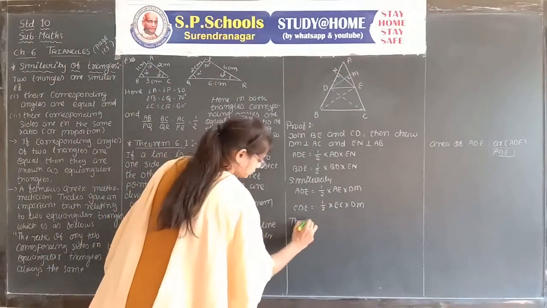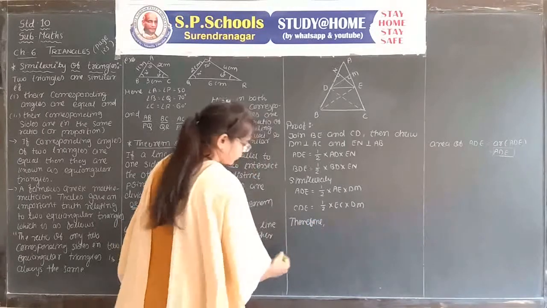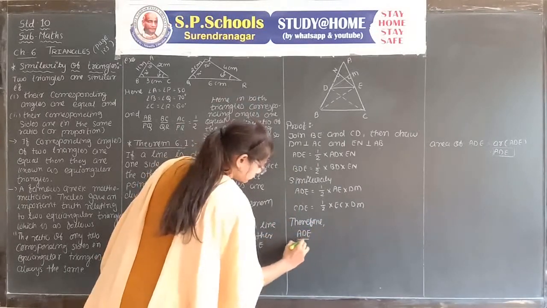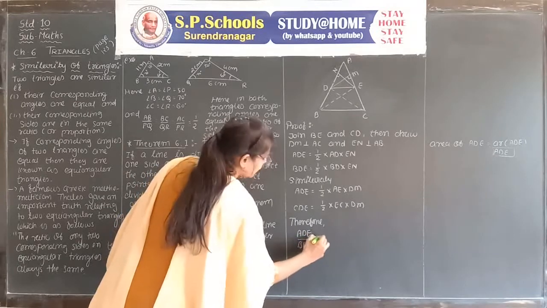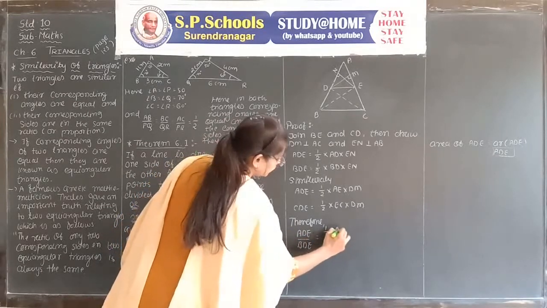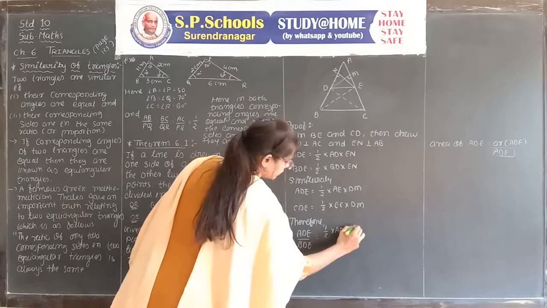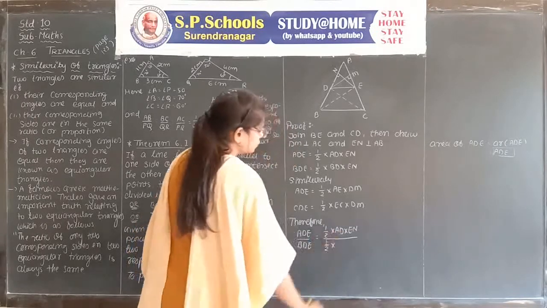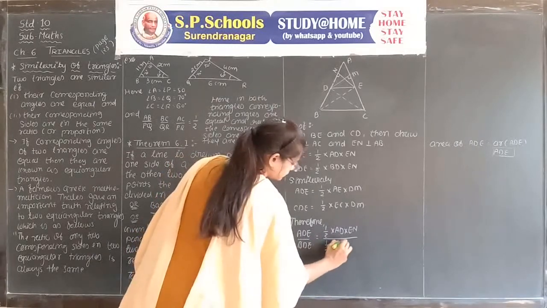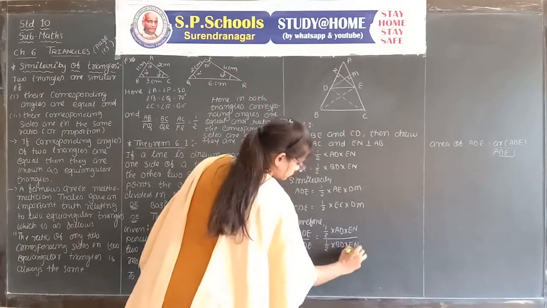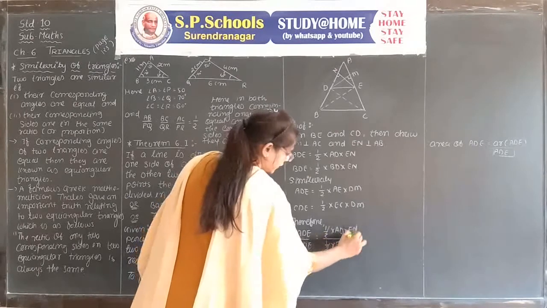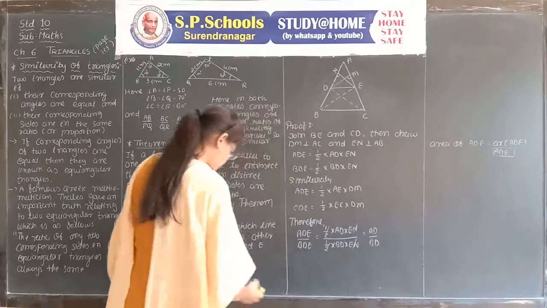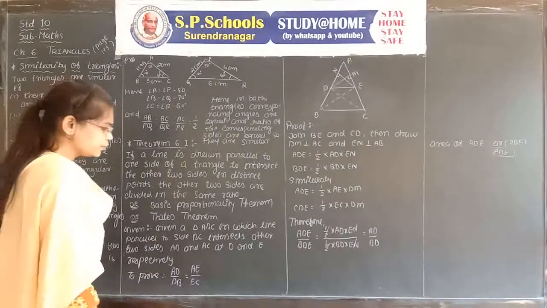Therefore, ADE upon BDE is equal to 1/2 into AD into EN upon 1/2 into BD into EN. Now 1/2 and EN cancel, remaining AD upon BD. The AD upon BD is the left hand side of what we have to prove.